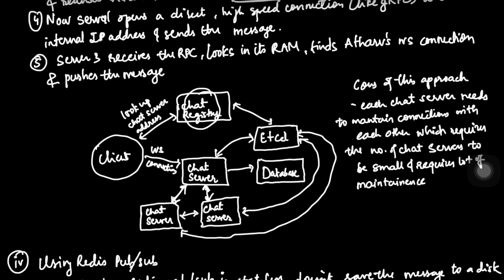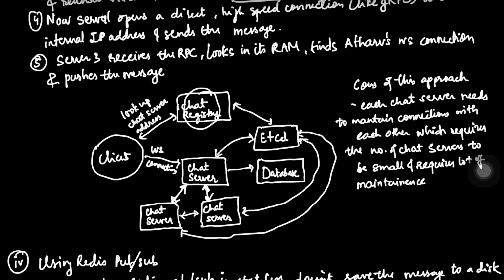Now once server 1 sends it to server 3, I mean Bob's server sends the message to Athar's server, we have a persistent WebSocket connection at server 3 of Ather, and we immediately send that message, and Ather receives that message. Now we have eliminated the middleman of Kafka, and we have also reduced the whole overhead that Kafka added to our system. So this might feel like an ultimate win because no Kafka overhead, just pure math.